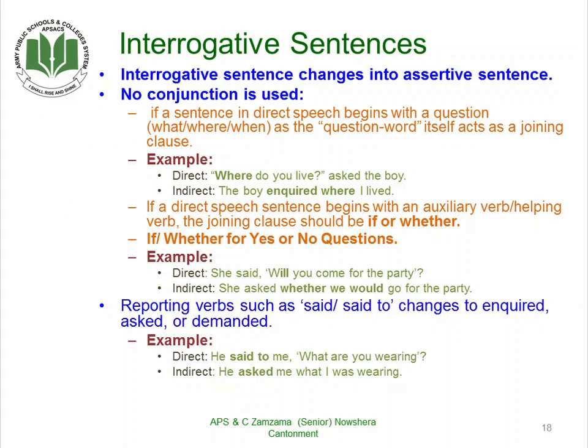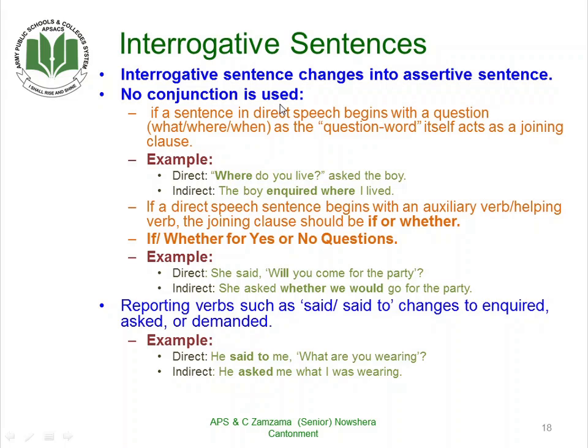Now, when we change direct speech into indirect speech, the following changes take place. The very first one: the interrogative sentence changes into an assertive sentence. No conjunction is used.